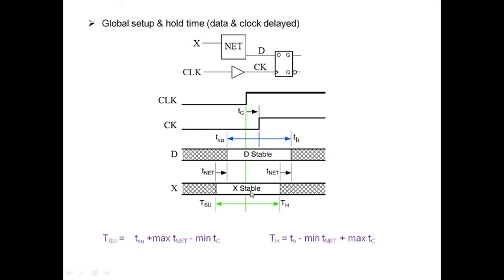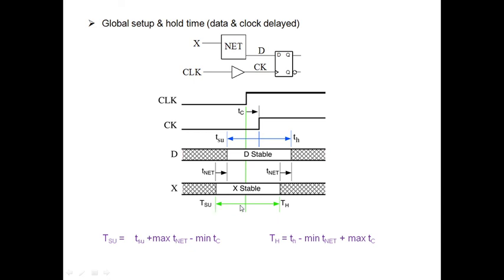This area is given by TSU, and minus TC, this element has to be removed, because I need only this one.